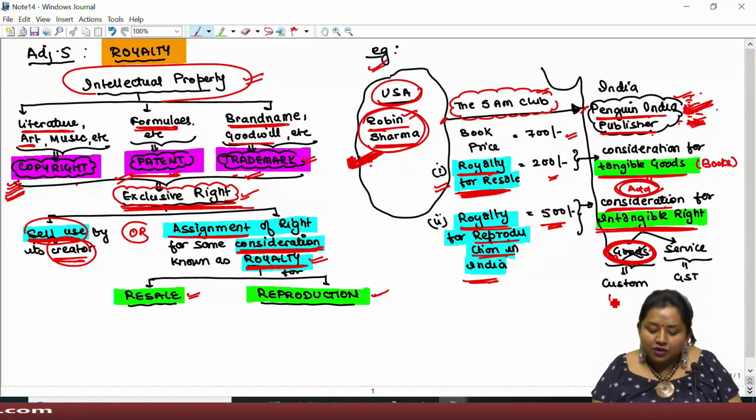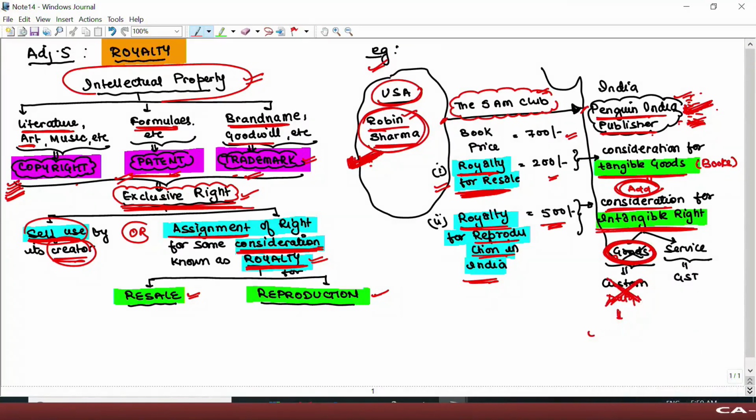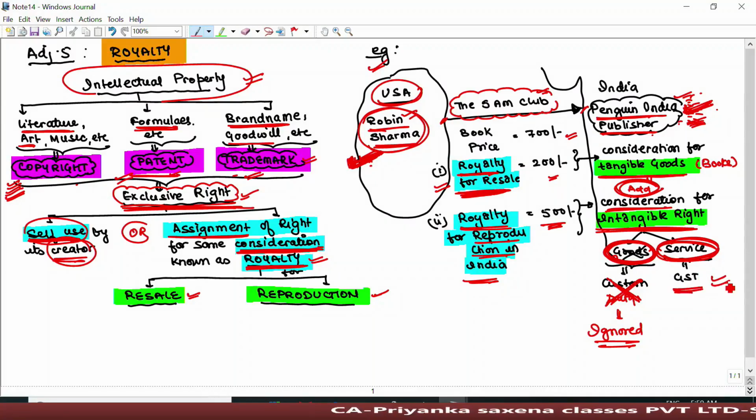Therefore, custom duty shall not be covered, and for the purpose of custom duty such amount shall be ignored for computing assessable value. However, this intangible right has to be treated as service, and on importation of service, GST shall be chargeable.